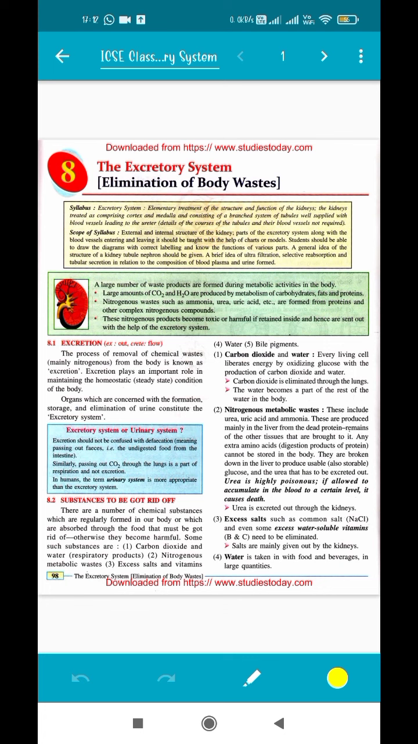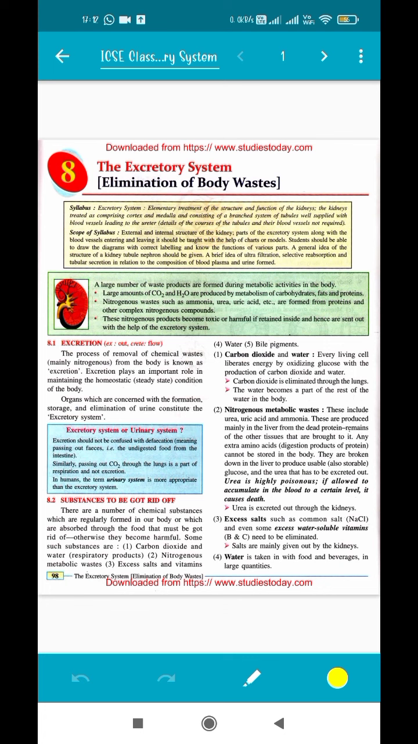So in this chapter we are basically going to deal with the urinary system, which is also a part of the excretory system. So don't get confused between excretory system and urinary system. Both are completely different. Excretory system means the systems which remove all the waste materials. But urinary system specifically means removal of nitrogenous substances. We are going to learn about it in the later parts of the chapter.